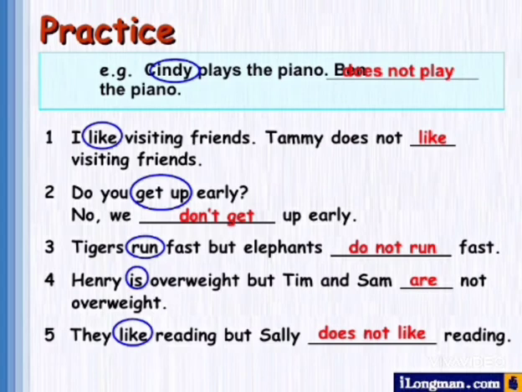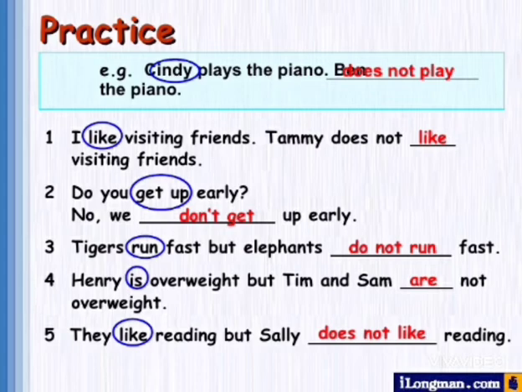Some more things I am going to show you. Cindy plays the piano. Bob doesn't play the piano. Next example. I like visiting friends. Tammy doesn't like visiting friends. I like. I, first person singular number. That's why s or es will not be added. Tammy, third person singular number, and that's why you have to add es with do.